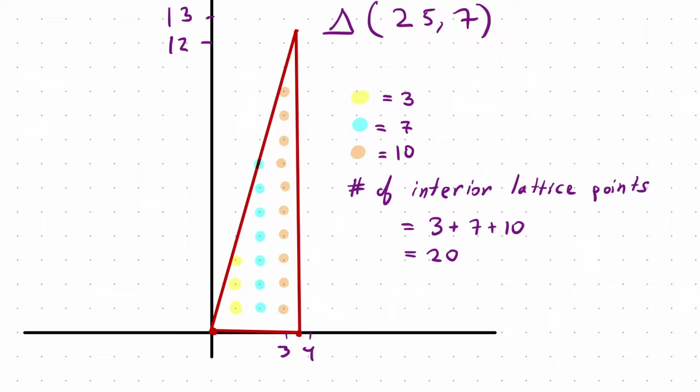So you should have gotten 20, and we can actually see that here, if we color these yellow: we have 3 over here, we have 7 going up, and then finally 10 up to there. 3 plus 7 plus 10 is 20. But that was the Eisenstein value of 25 at 7.